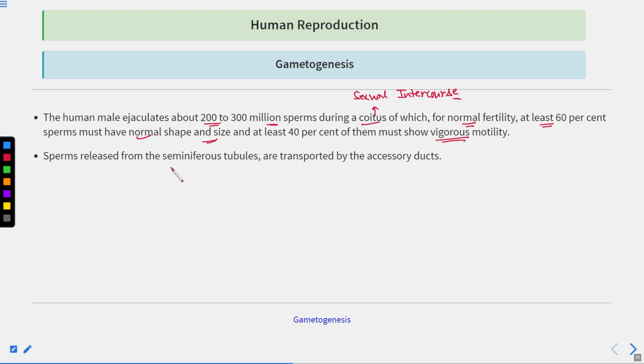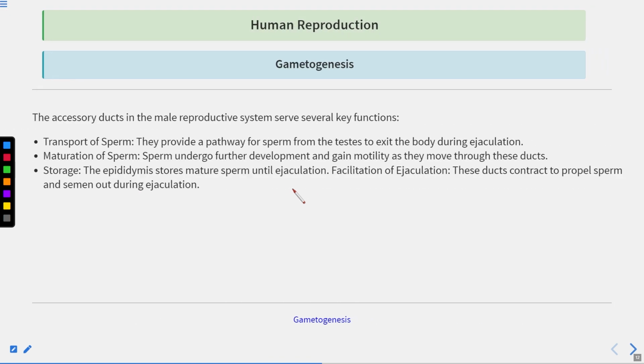Now, sperm released from the seminiferous tubules are transported by the accessory ducts. This is the role of the accessory ducts. They help in the transportation of the sperms. They also help in the storage of the sperms as well. Now let's study the function of the accessory ducts.